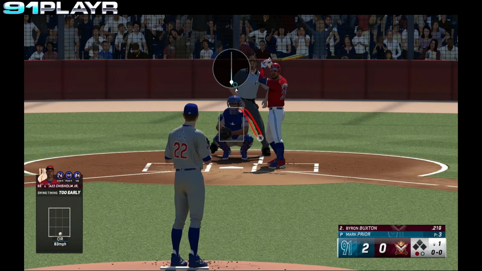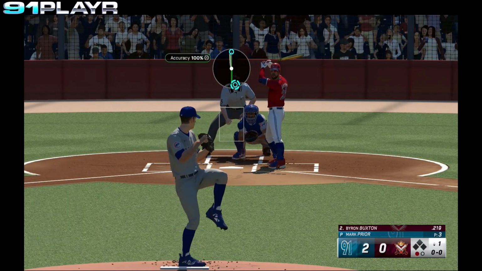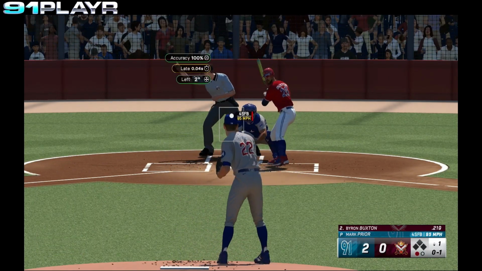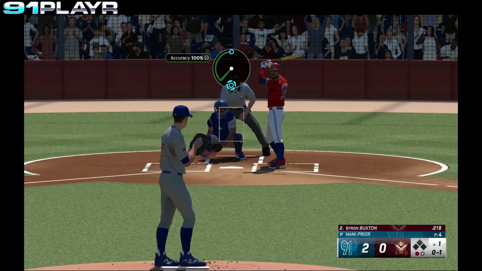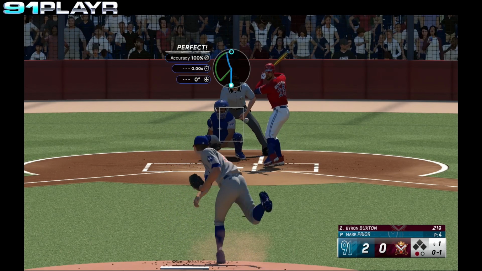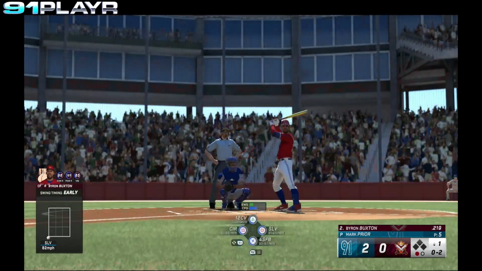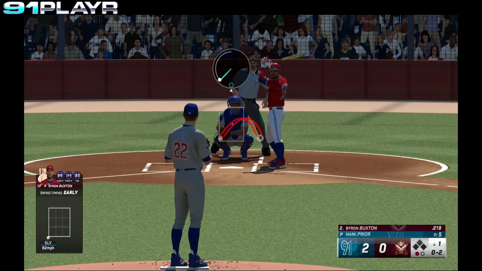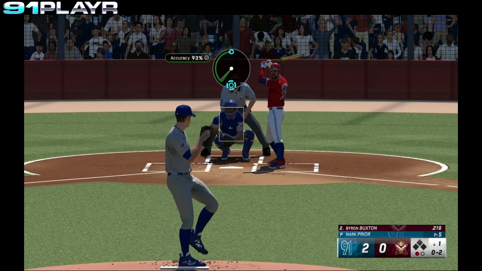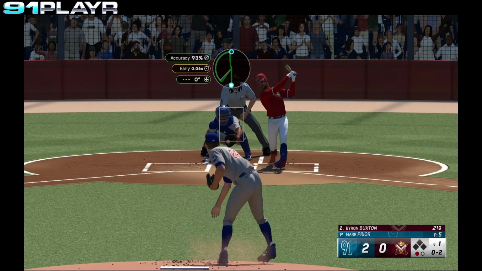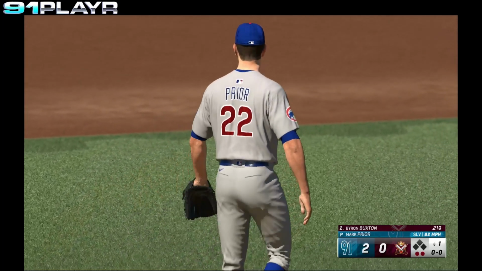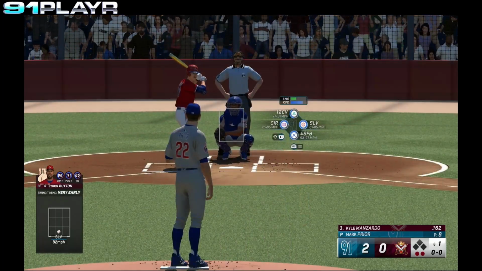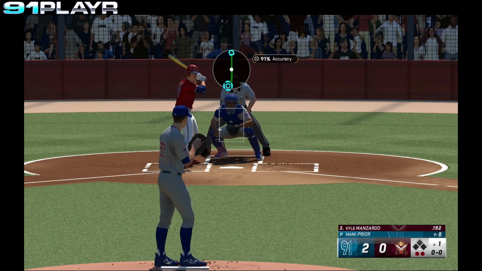Buxton steps in. Pryor winds and delivers. Strike. 0-1 pitch from Pryor. Swing and a miss. 0-2's the count. The 0-2 pitch from Pryor. Swing and a miss. Down on strikes. Buxton goes. 2 away. Stepping in, Kyle Manzardo.